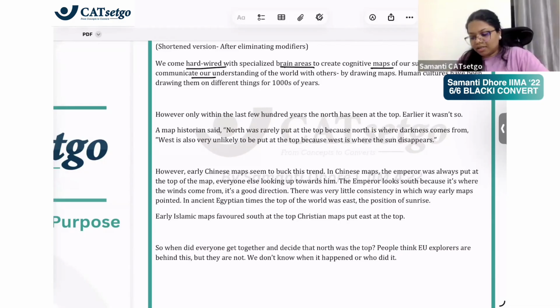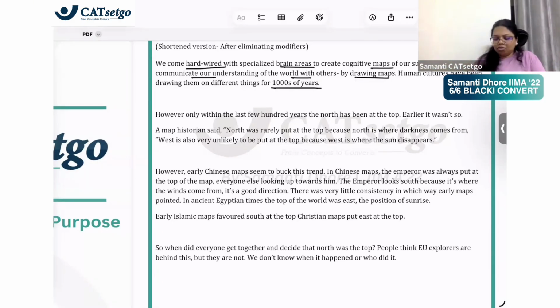We try to communicate our understanding to others by drawing maps, right? So we all have this ability, we imagine maps. By drawing maps, for thousands of years, we have been drawing maps and communicating how some area looks to people, right? Like I go to some area, I draw its map, and I tell Nitya, I tell Amrita, I tell everybody, see, this is how the place looked. There was a hill, and there were these four things, and then there were four roads, whatever, right? So that is what they're trying to say.